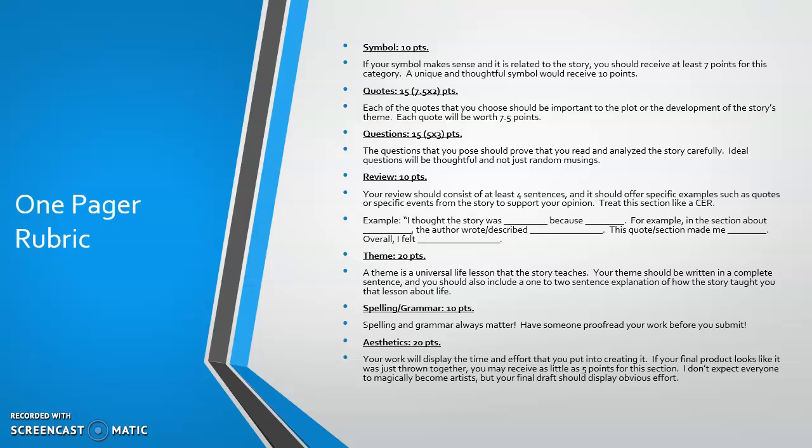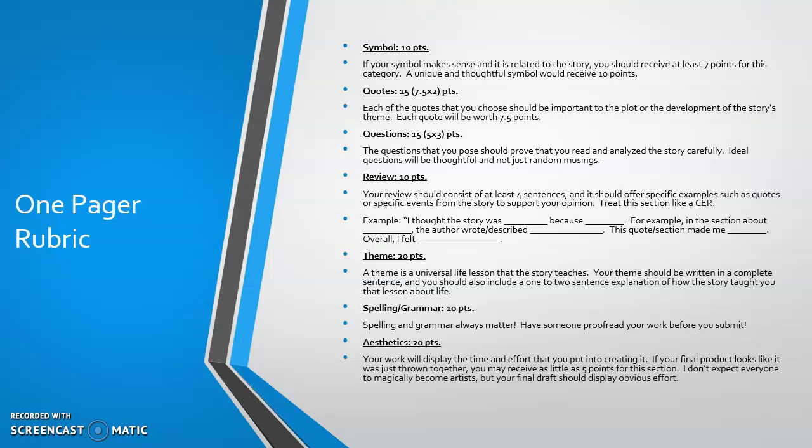And then down at the bottom is aesthetics. That's worth 20 points. So it says your work will display the time and effort you put into creating it. If your final product looks like it was just thrown together, you may receive as little as 5 points for this section. I don't expect everyone to magically become artists, but your final draft should display obvious effort. So as long as I feel like it looks like you put forth some effort, you're going to score well here. But if it looks like you've thrown things together, your grade will reflect that.